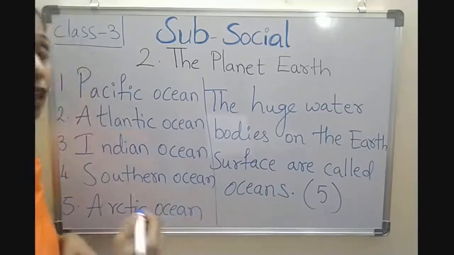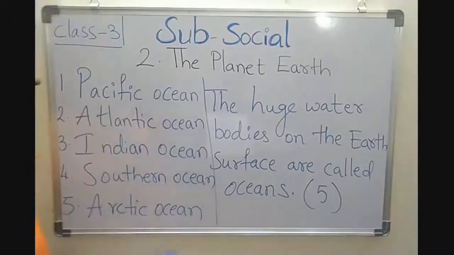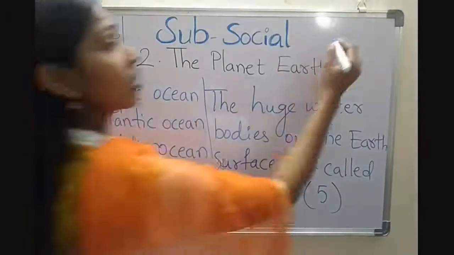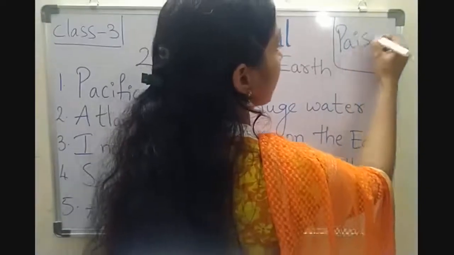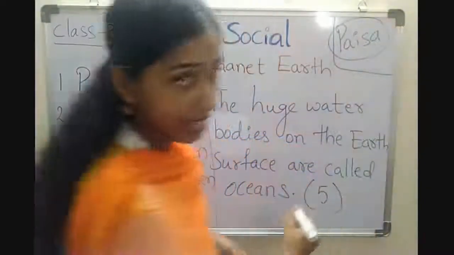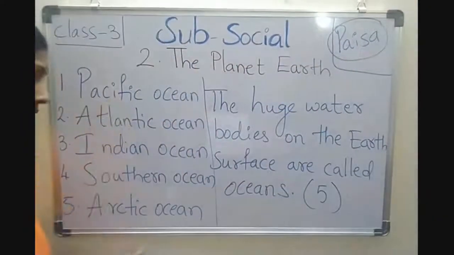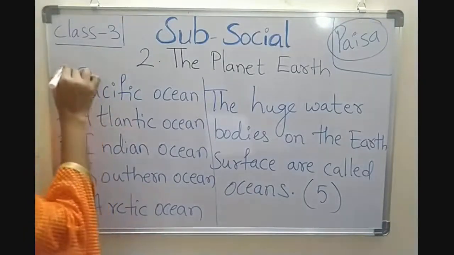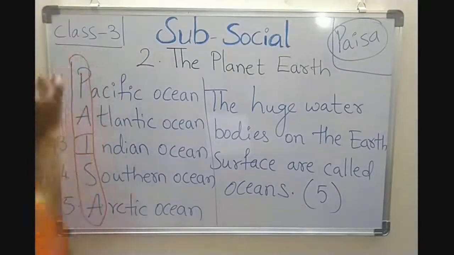Children, now I'll give you a small mnemonic to easily remember all these oceans. Look at me, children, and read out this word. What is this word? Very good. Paisa. If you remember this word, you will easily get all these oceans.